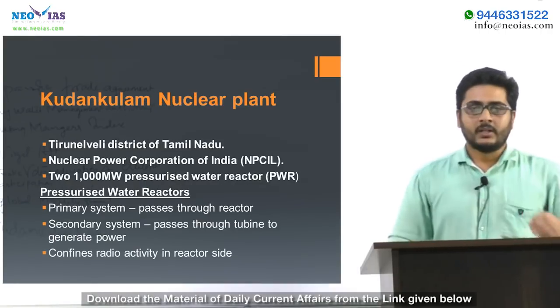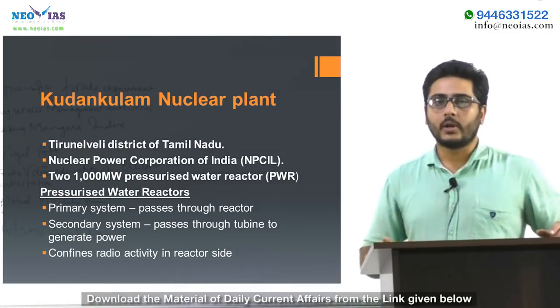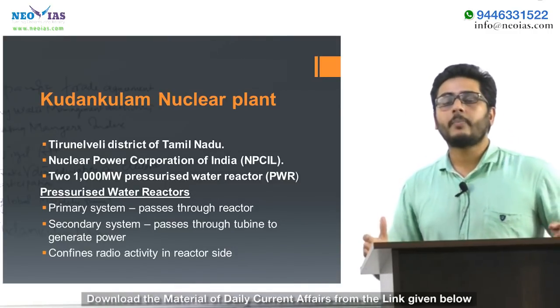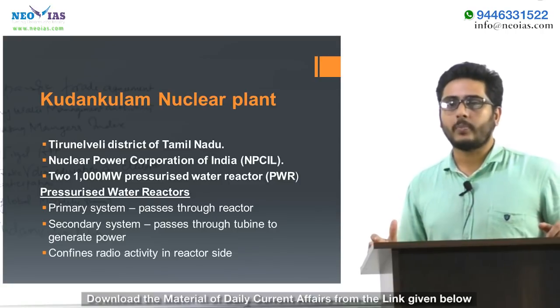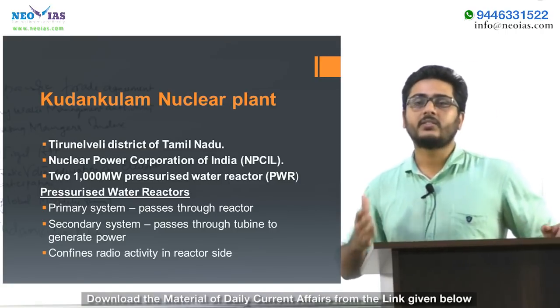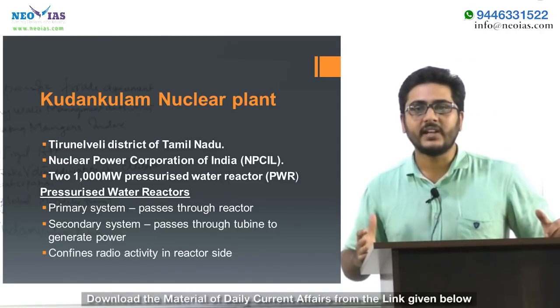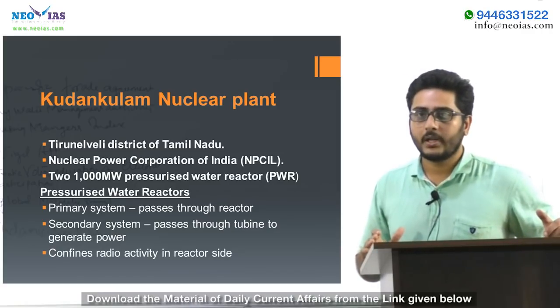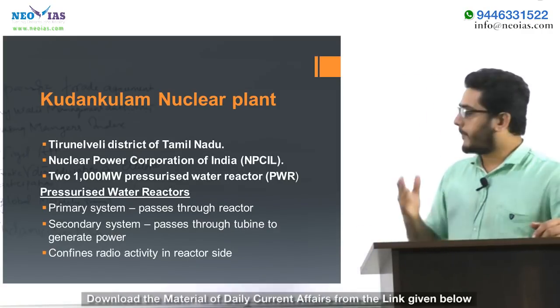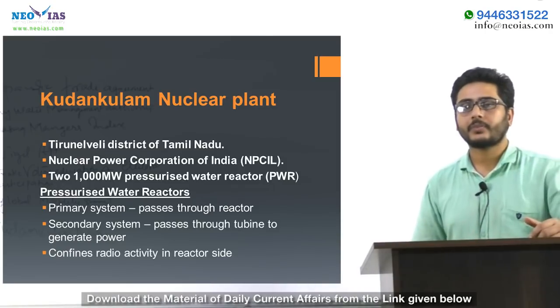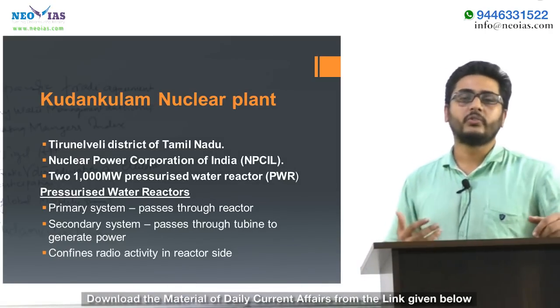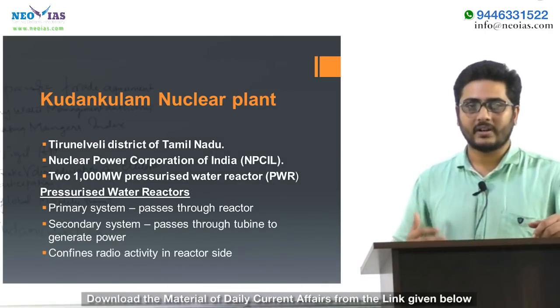The last topic for the day is Kudankulam Nuclear Power Plant. Kudankulam Nuclear Power Plant is one of the largest nuclear power plants in India, and it is located in Tirunelveli district of Tamil Nadu. It is developed and operated by Nuclear Power Corporation of India. It consists of 2000 megawatt pressurized water reactors.